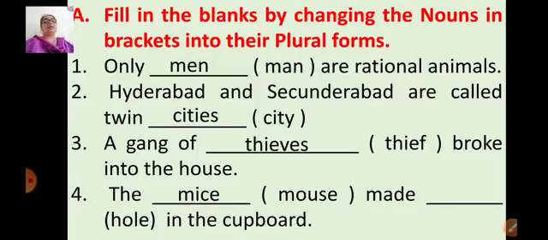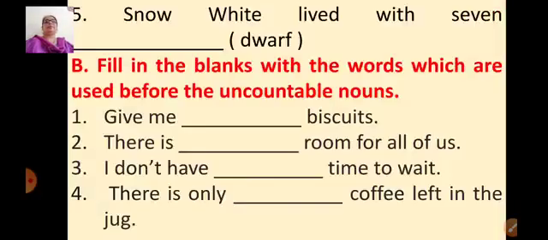We don't make the plural of mouse by adding S or ES. The entire word changes when you make it plural. Mouse, mice. The mice made holes. One hole, and the plural form of hole is holes. The mice made holes in the cupboard.